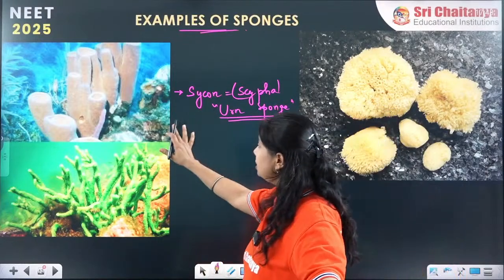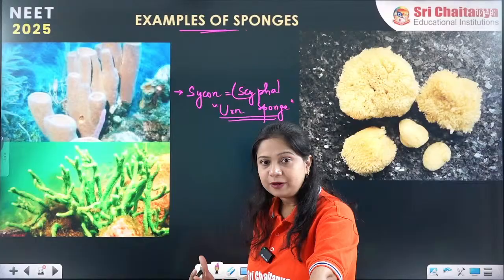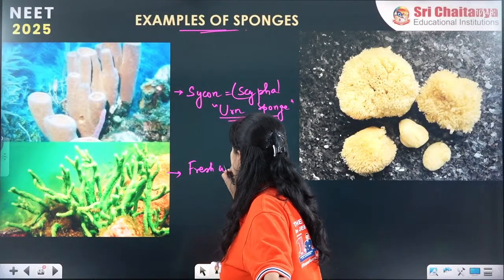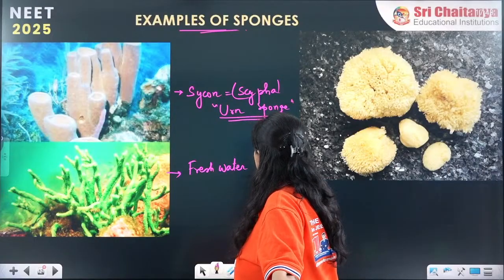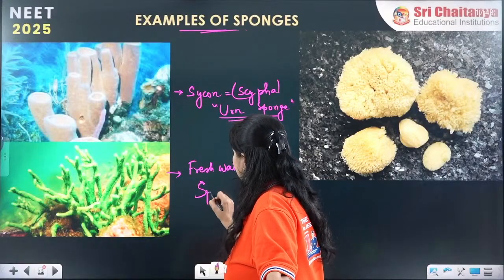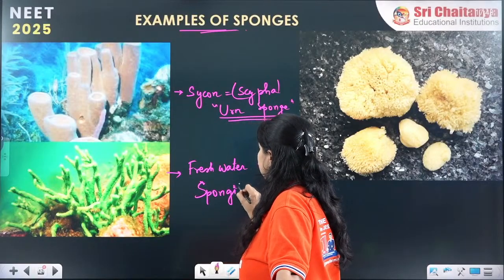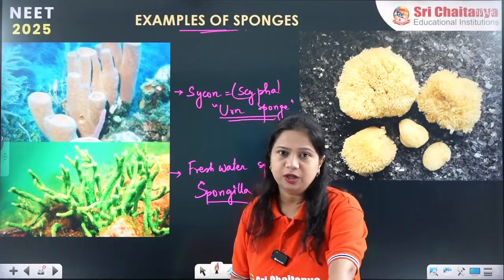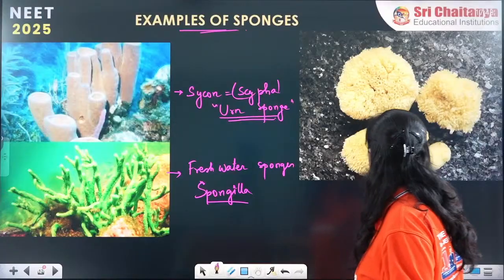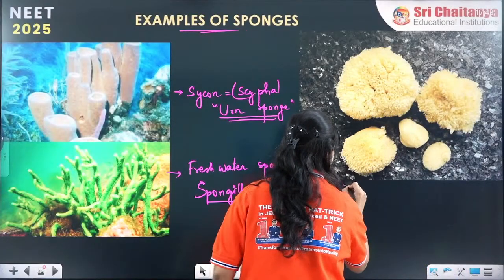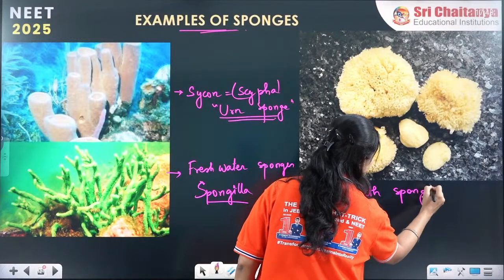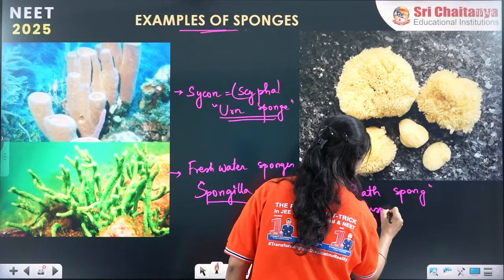Then there are freshwater sponges, scientifically known as Spongilla. And there is the bark sponge, scientifically known as Euspongia.